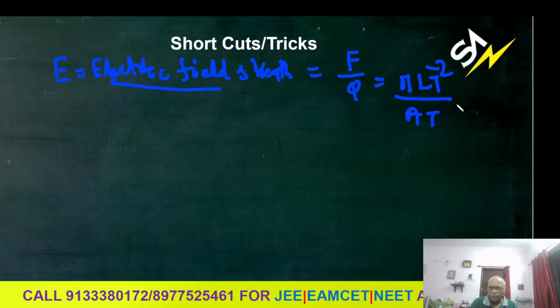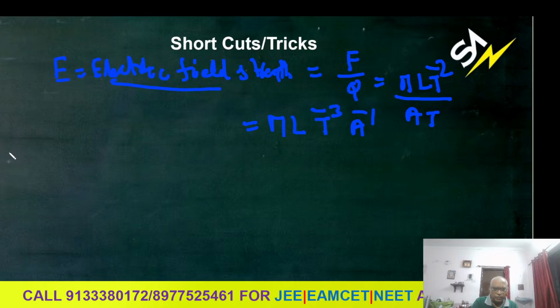M L T minus 3 A minus 1. Electric field is force by charge, M L T minus 2 by A into T. This is the electric field strength, force by charge definition.